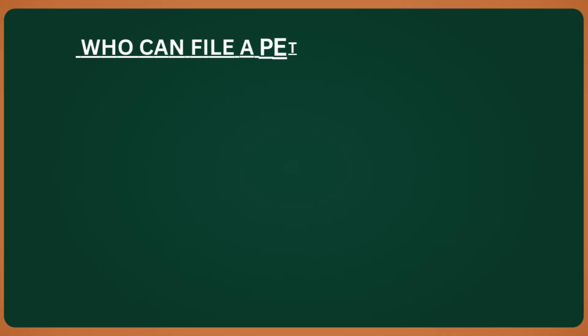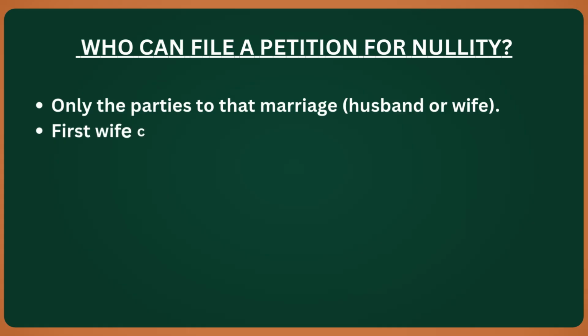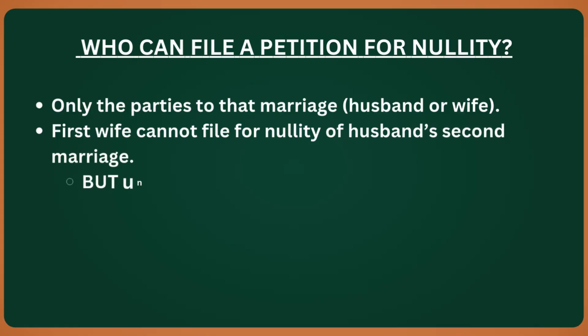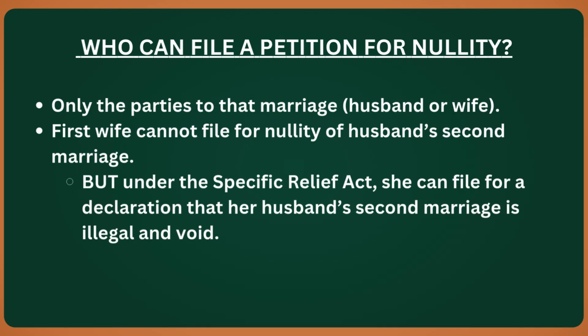Who can file a petition for nullity of marriage? Only the parties to that marriage, that is, the husband or the wife, can file a petition for nullity. The first wife cannot file for nullity of her husband's second marriage. However, under the Specific Relief Act, the first wife can move the court for a declaration that her husband's second marriage is illegal and void.